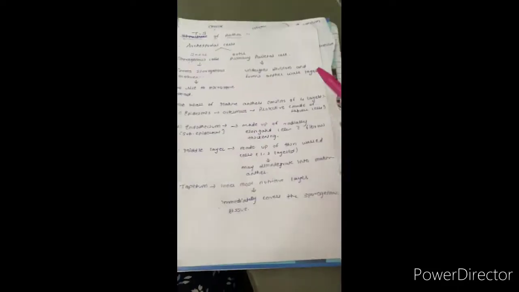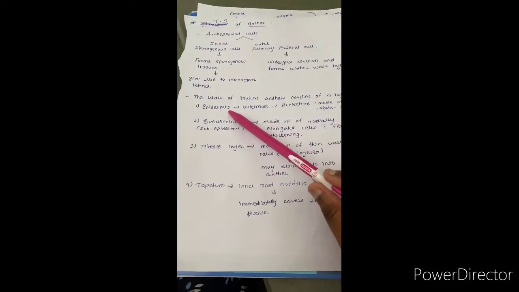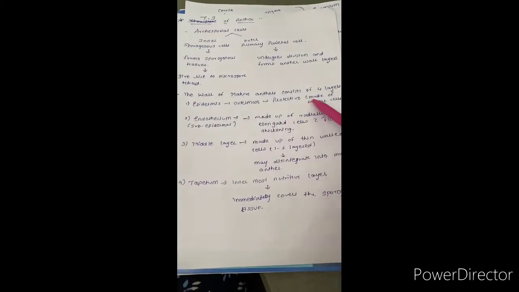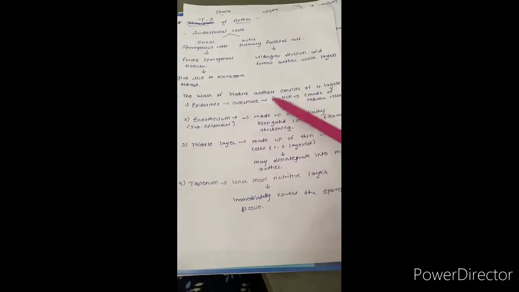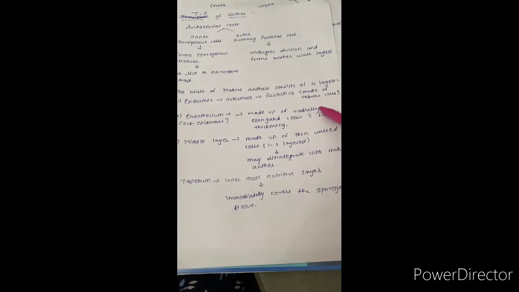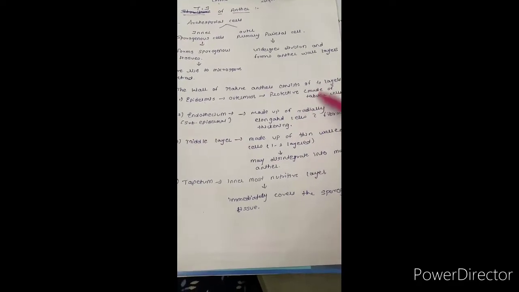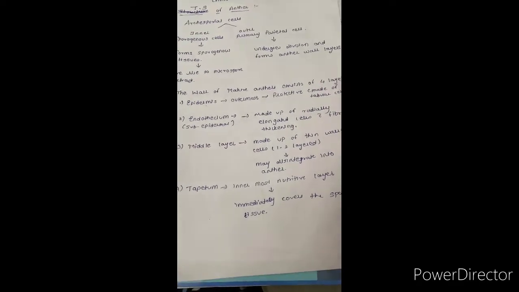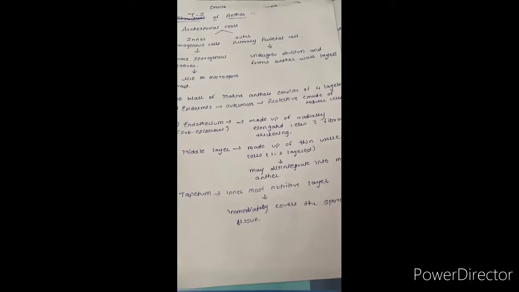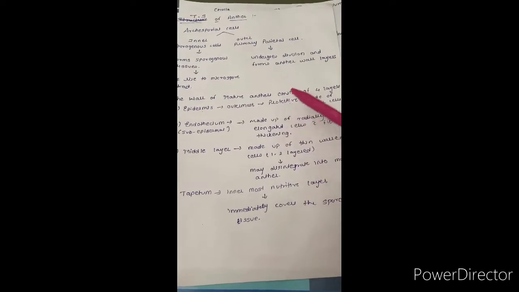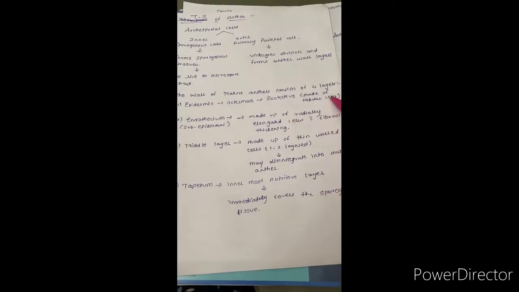Now what are the 4 layers? Epidermis. Epidermis is the outermost protective layer made up of tabular cells. As you know, the outer layer of skin is also called epidermis. After that it contains dermis and then muscle. Similarly in plants also, the outer layer is epidermis, which is always protective and made up of tabular cells.